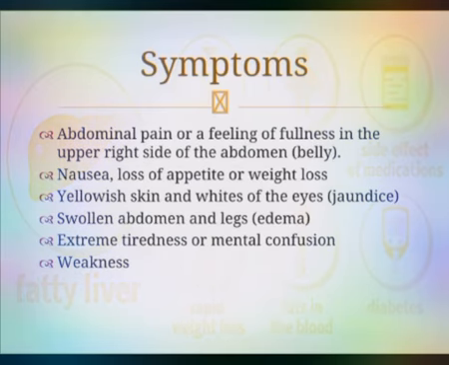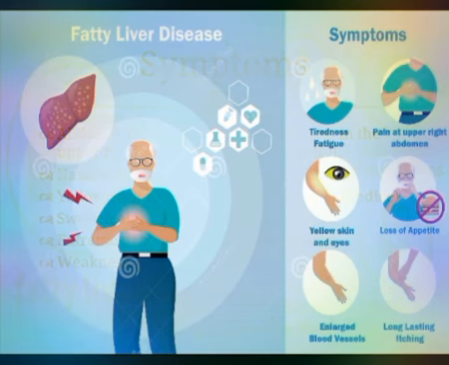Now the symptoms of fatty liver disease are abdominal pain, nausea, loss of appetite or weight loss, yellowish skin, which is commonly known as jaundice, swollen abdomen and legs, edema, weakness, extreme tiredness or mental confusion. Here you can see the symptoms of fatty liver disease.